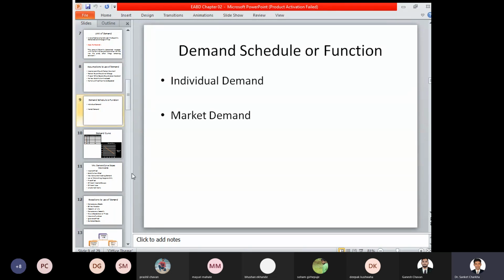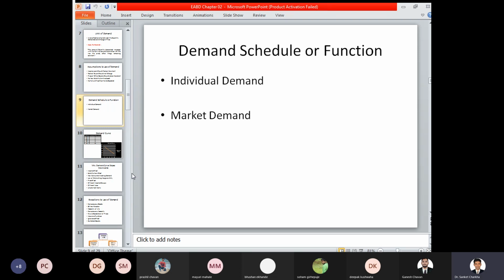Demand schedule or demand function specifically focuses on two perspectives: an individual demand schedule and a market demand schedule. Individual demand schedule is concerned with a particular person, that is, an individual's consumption: the food, clothing and shelter requirement of an individual for a specific time duration, a single day, a month or a particular year. Calculating the demand for a single person is called an individual demand schedule. Market demand schedule focuses on people at large or the public at large, wherein many participants are available, and the market demand of the entire population or society is taken into consideration.